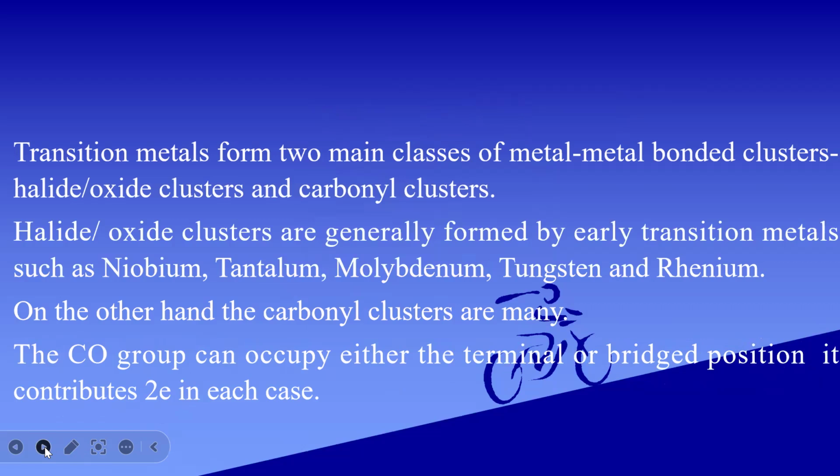Transition metals form two main classes of metal-metal clusters: halide or oxide clusters and carbonyl clusters. Halide or oxide clusters are generally formed by early transition metals such as niobium, tantalum, molybdenum, tungsten, and rhenium. On the other hand, the carbonyl clusters are many. The carbonyl group can occupy either the terminal or bridged position. It contributes 2 electrons in each case.